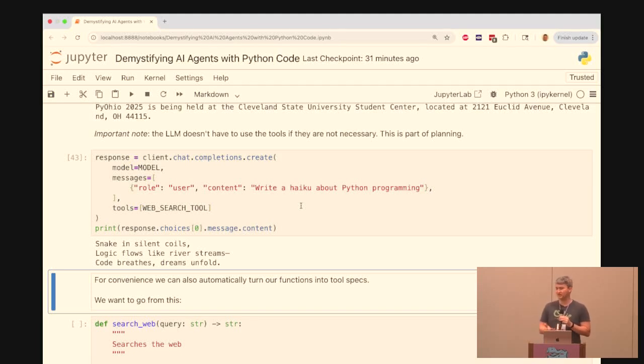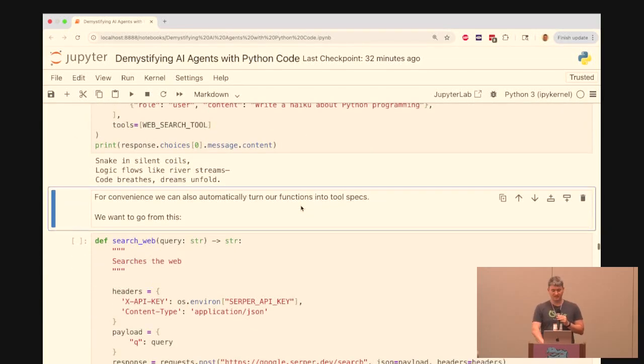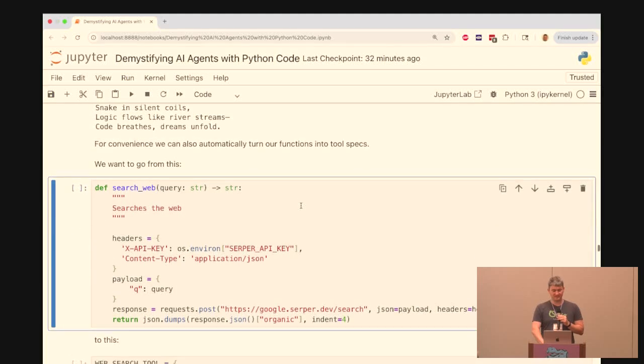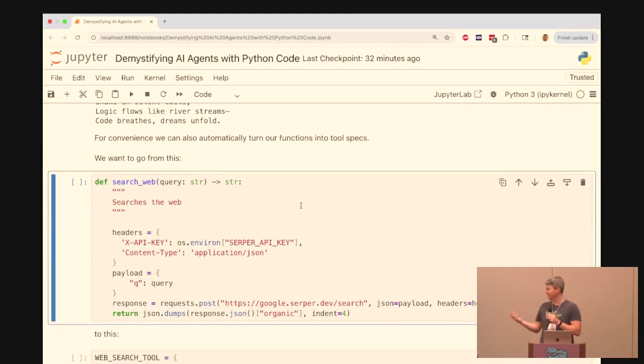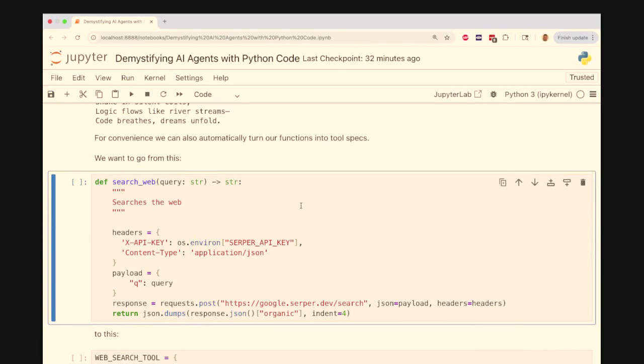You can see it just writes the haiku. So this is getting into this concept of planning. The LLM has been trained to only output a function call when it's necessary, and otherwise it'll just do what you asked.